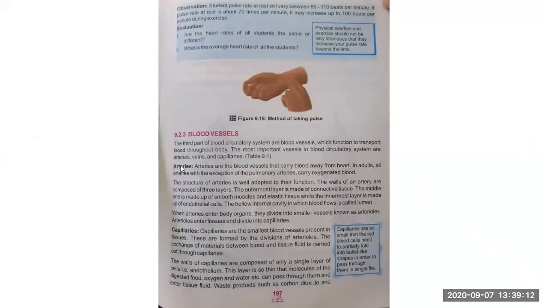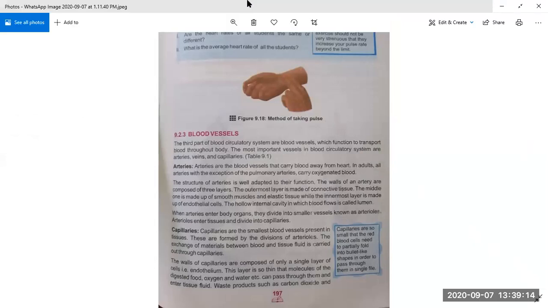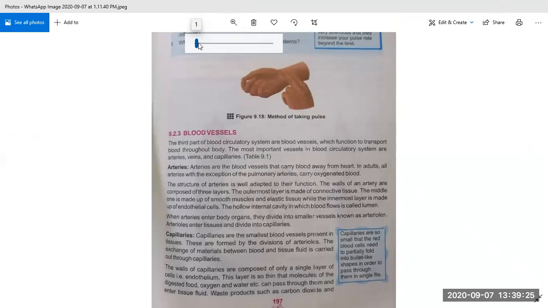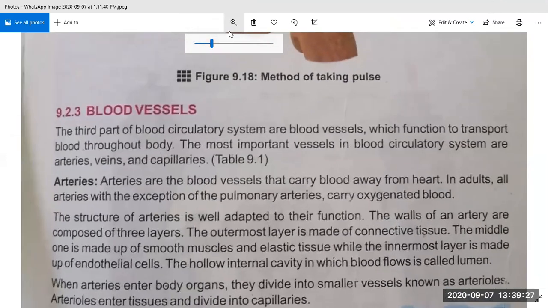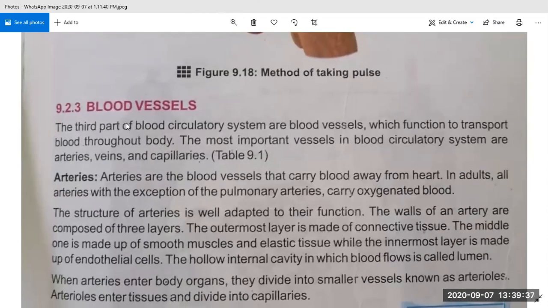Now we will discuss the blood vessels. Before starting this topic, we all know that we are discussing transport in humans. At the start of the topic, I told you that transport in humans consists of three parts.